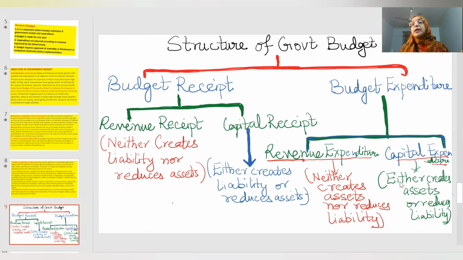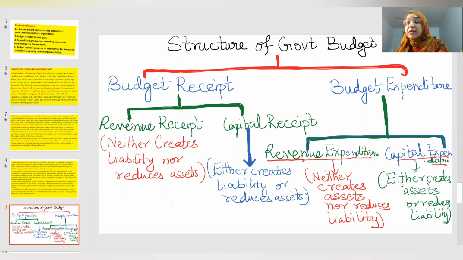For example, construction of roads, bridges, dams: government is spending money, but asset is created. Purchase of machines, asset is created. Return of loan reduces liability. Expenditure is done, but it reduces the liability. So capital expenditure either creates asset or reduces liability.